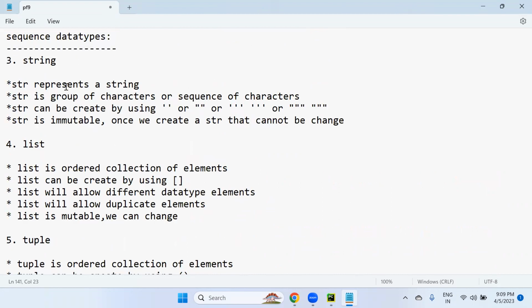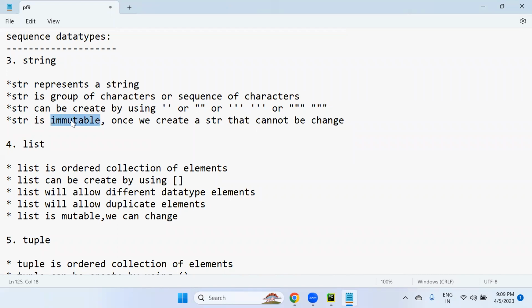As I said in the last session, str represents string in Python. A string is a group of characters or a sequence of characters. We can create a string by using single quotes, double quotes, triple quotes, or triple double quotes. Generally, multi-line strings are created with triple quotes. For a normal string, you can go with double quotes or single quotes.